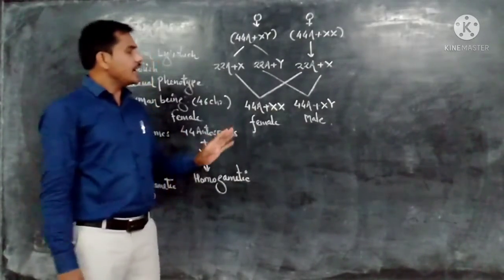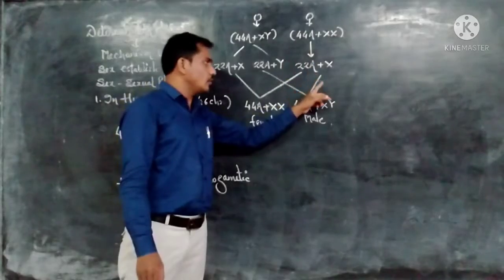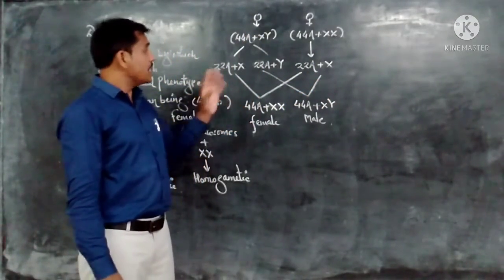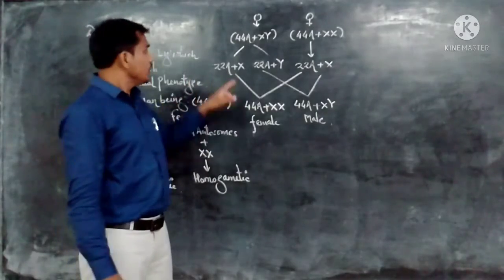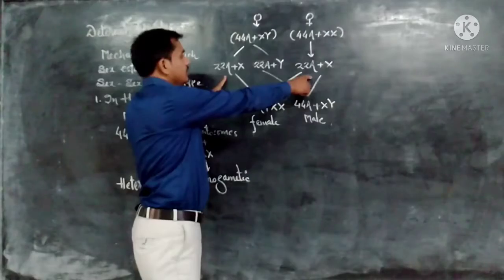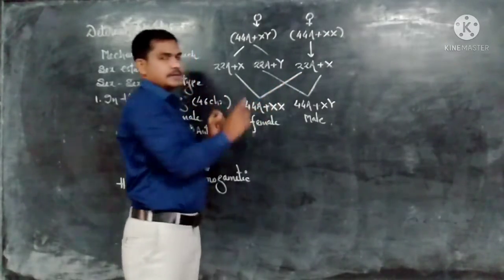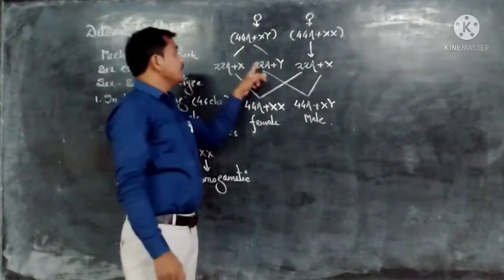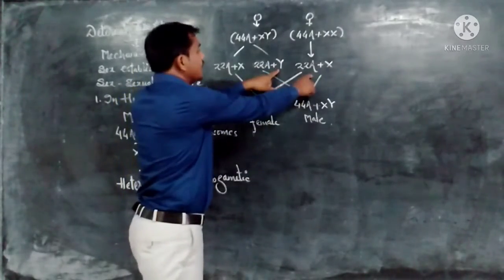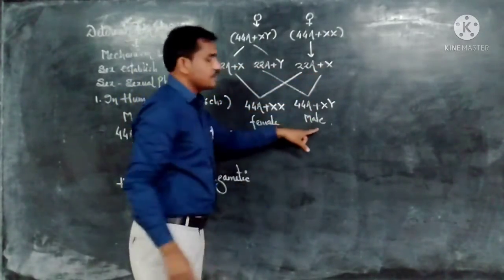As the female is homogametic and the male is heterogametic, depending on the type of sperm, if the sperm carrying the X chromosome fuses with the egg, the resultant offspring is a female. If the sperm having the Y sex chromosome fuses with the egg, the resultant individual is a male.